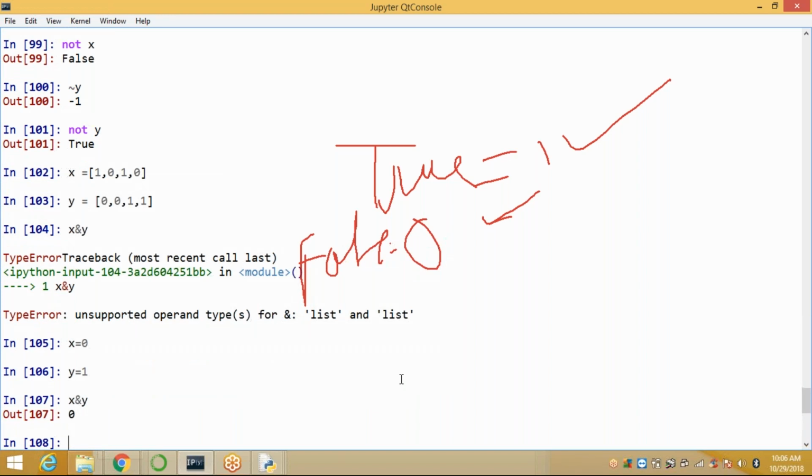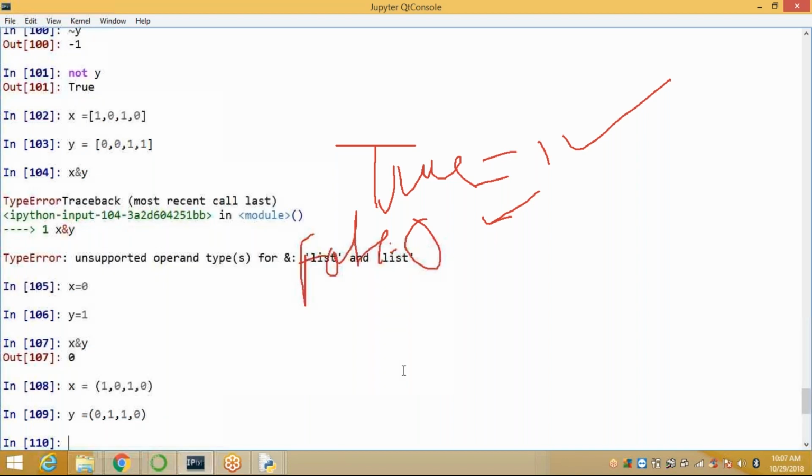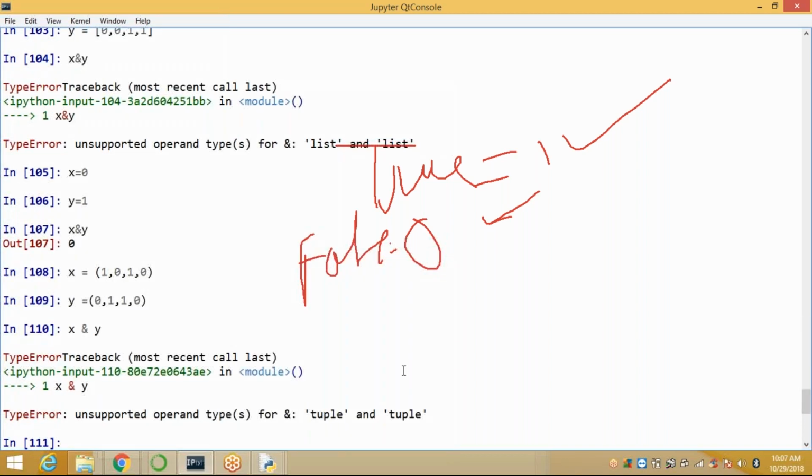X of 0 is 0, which is false, and Y is true, so false, 0 displays. Now if you take tuple values X is 1, 0, 1, 0 and Y is 0, 1, 1, 0, and call X and Y, it does not work.